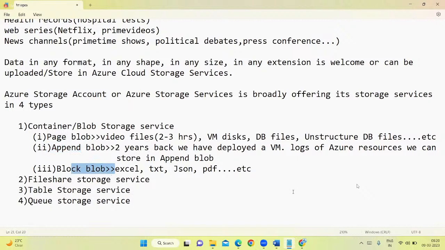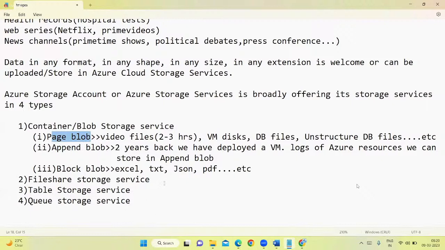Now, if you're trying to upload video files in this category, the blob category, then it will throw you an error. It won't accept. If you're uploading a normal Excel file in this category, then it will throw you an error.